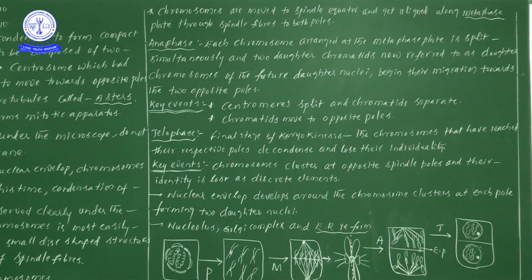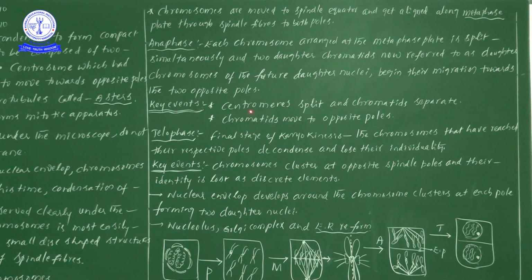In future, after completion of anaphase, in telophase, we will observe the reappearance of the nuclear membrane. Definitely, all these daughter nuclei are again surrounded by the nuclear membrane. So this is the particular point we are discussing. In anaphase, what are the main important points we have to discuss?